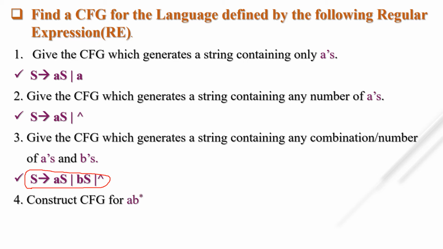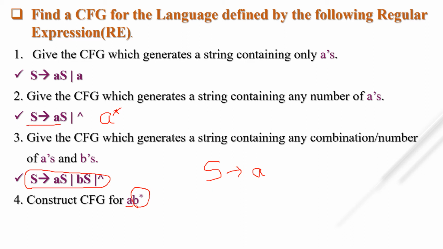Construct CFG for A B star. For a single A, the string starting with A, I'm writing simply S tends to A. Now what about only B star? What is the CFG for A star? This one.